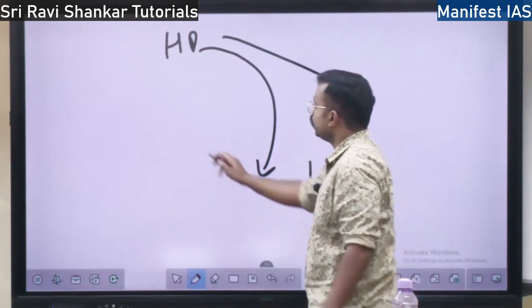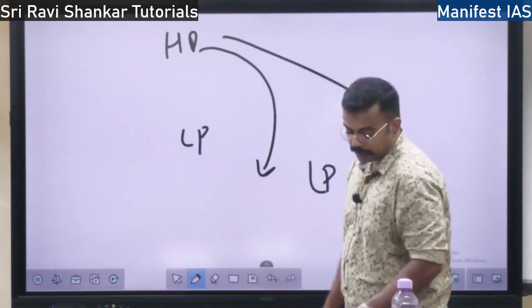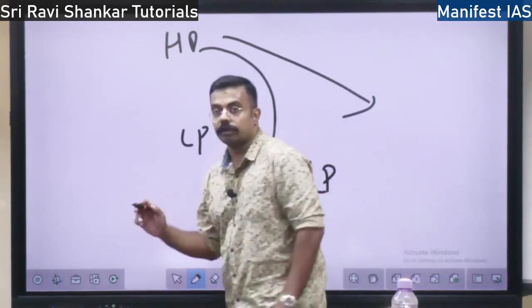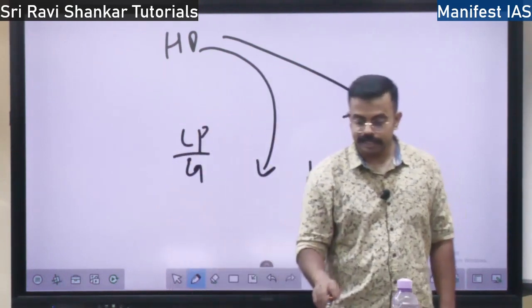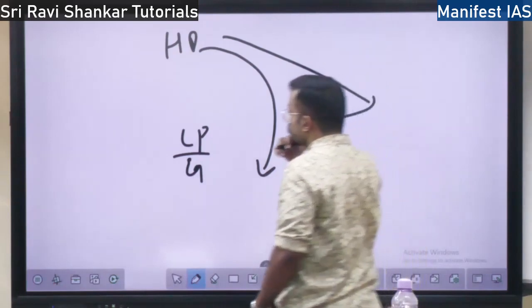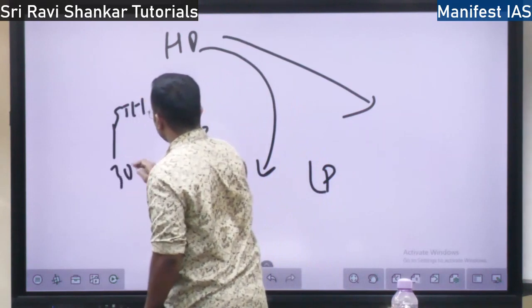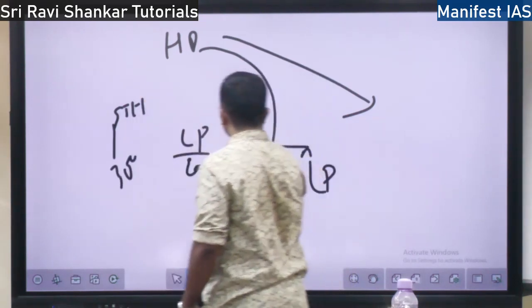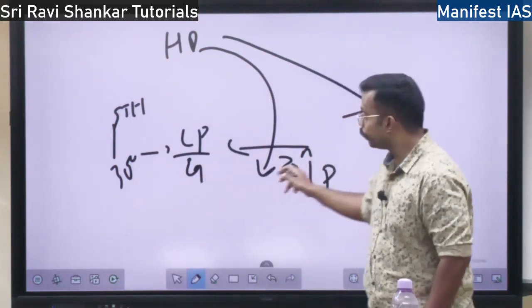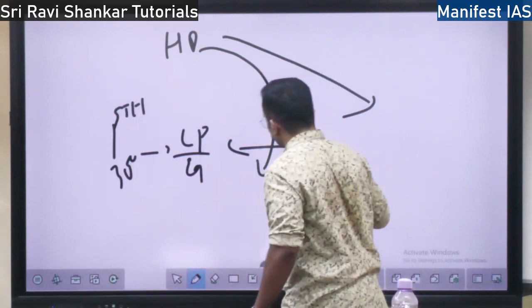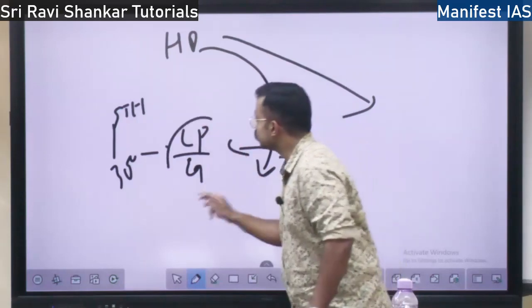I told you at the equator there will be a low pressure area. When there is a low pressure area at the equator, the low pressure gets filled by the winds blown in. Let's say here is the equator, it is low pressure, right? And it gets filled by the wind. So from the subtropical high, that is 30° north and 30° south, the winds will be moving towards the equator. Here I told you there is no Coriolis force because there is low pressure, and from 30° north and 30° south, the air will come and fill this space.